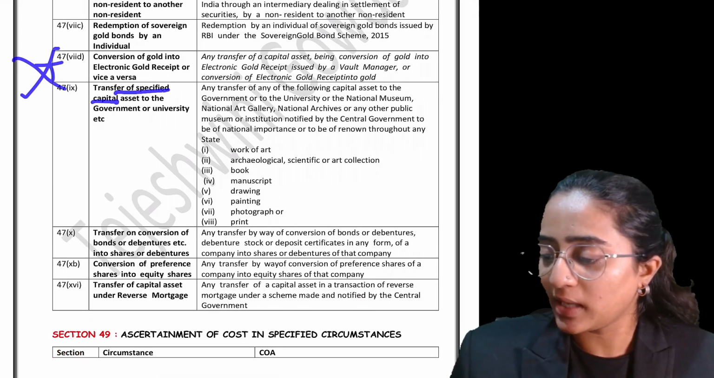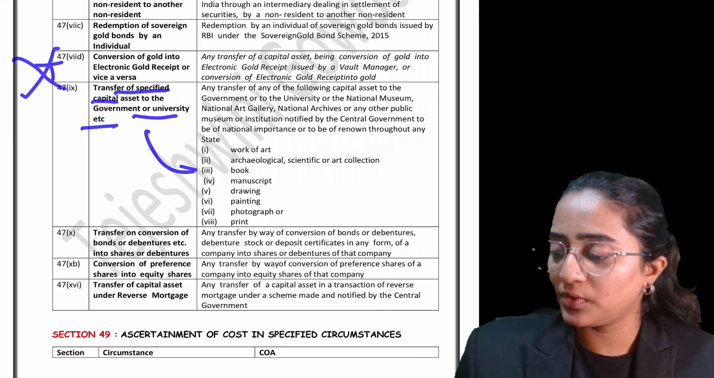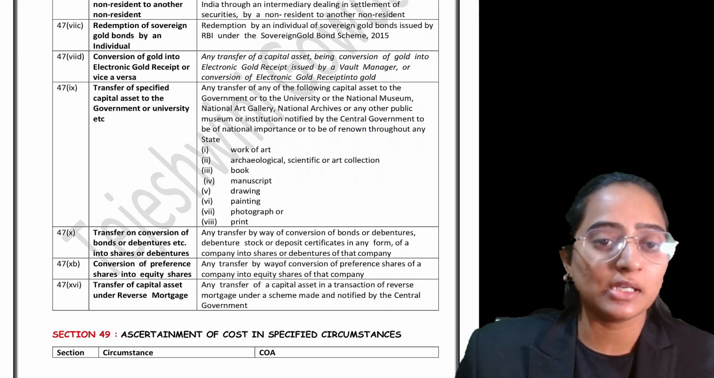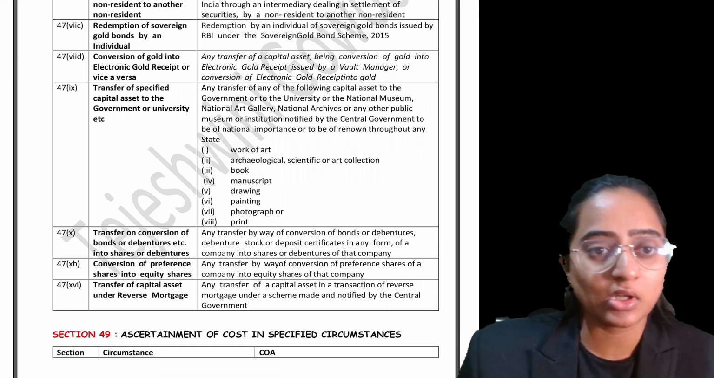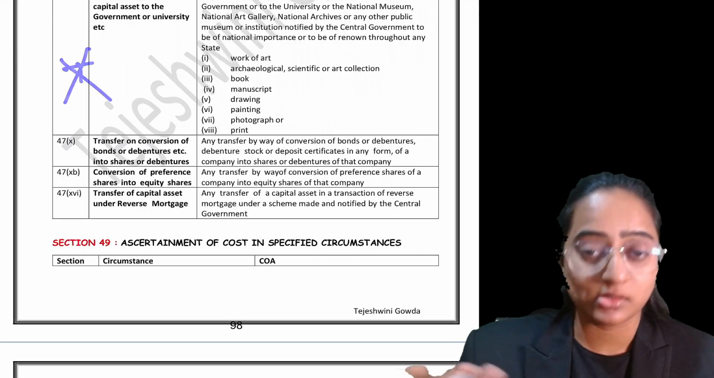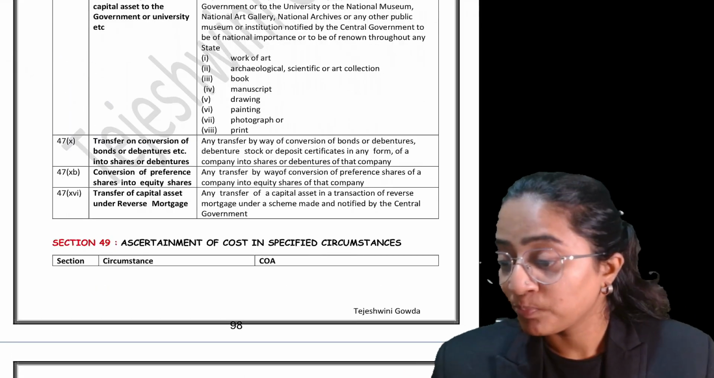Transfer of a specified capital asset to the government or universities. If you are transferring these sorts of capital assets to the government or an institution, still it is not regarded as transfer.